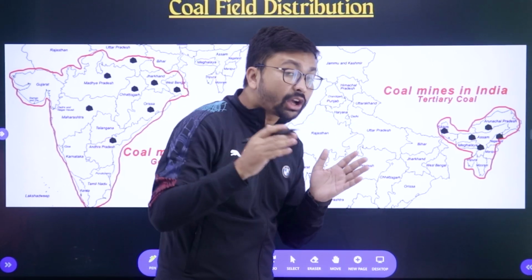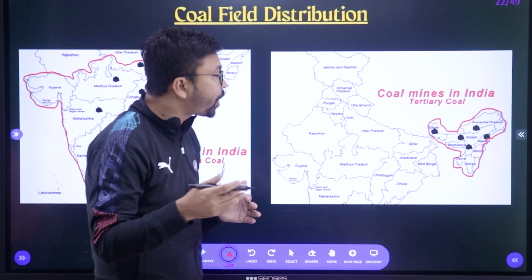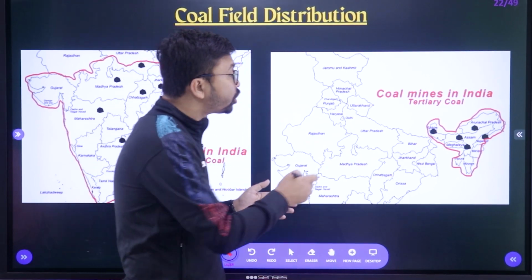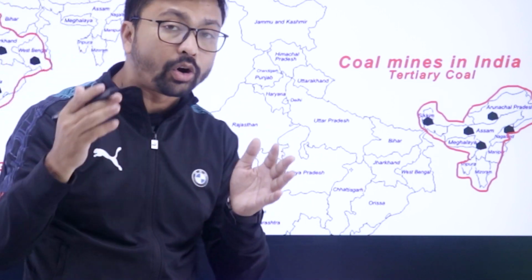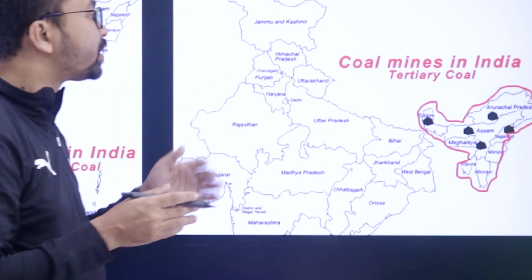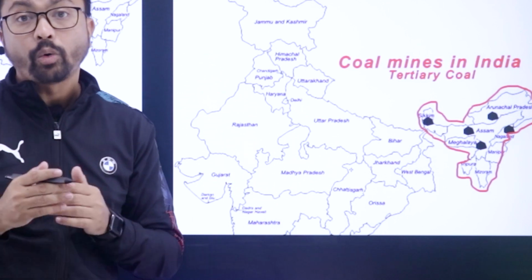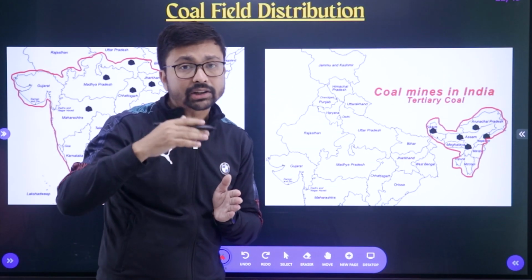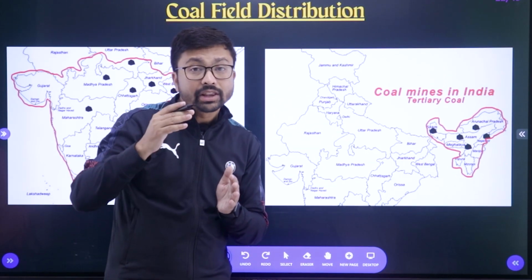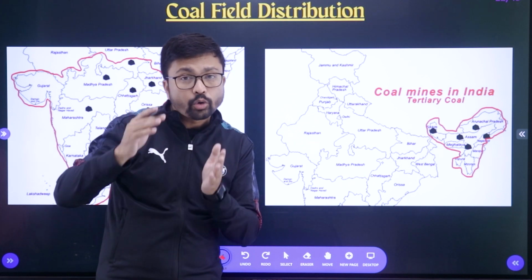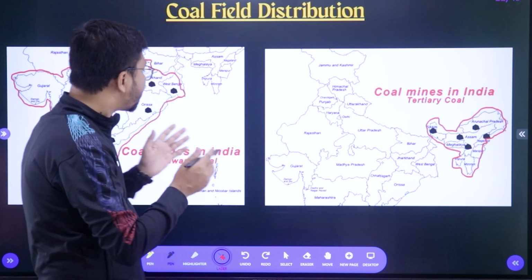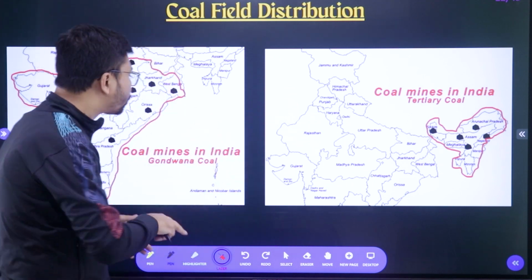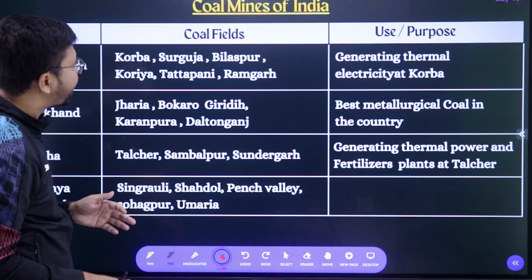On the other hand, the coal which formed after the formation of the Himalaya, right? In the northeastern states, whatever coalfield areas we are getting are called tertiary age coal. Why? As they formed after the formation of the Himalaya, the coal quality will not be as great as Gondwana age coal. So those are the 2 types of coalfields and coal we are getting here.